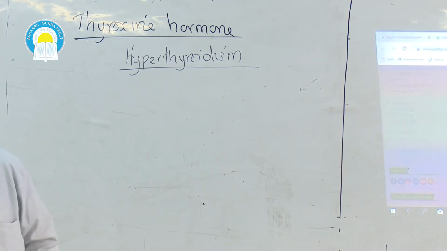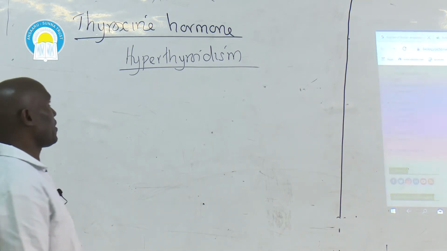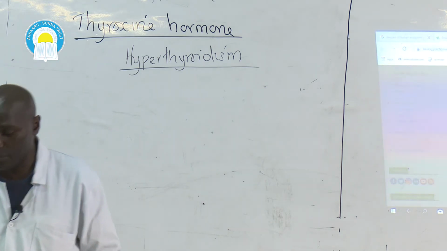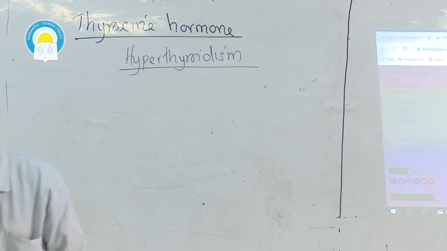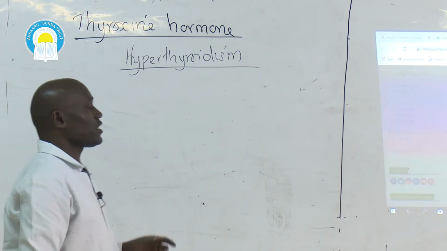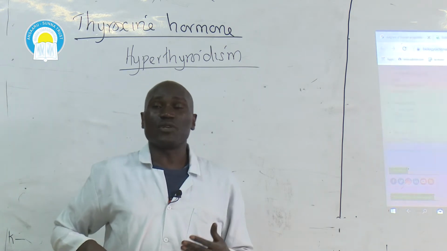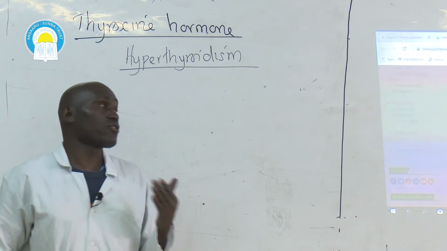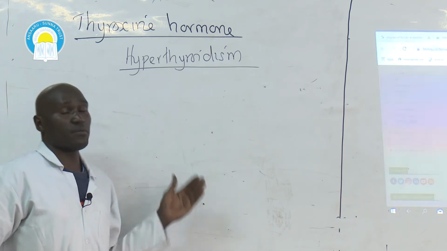Hyperthyroidism is a condition in which the victim ends up with excessive flow of thyroxine hormone within the body. Then, hyperthyroidism leads to increased rate of metabolism within the body.